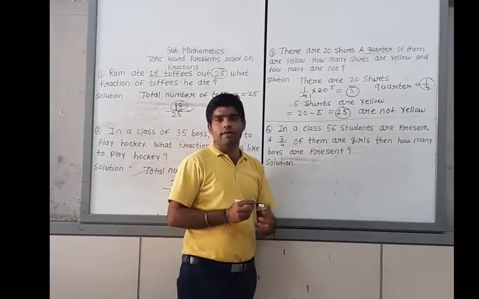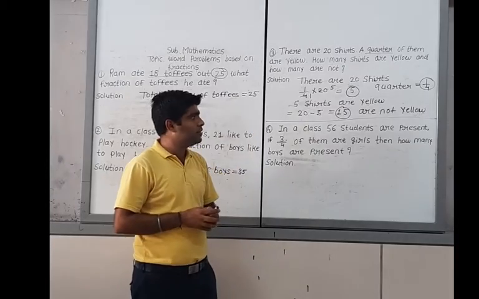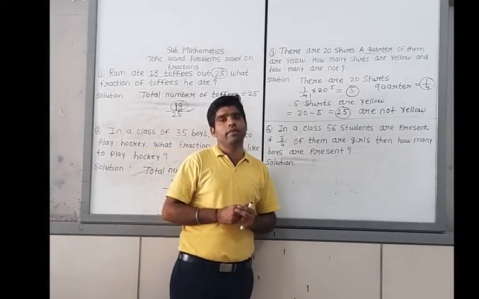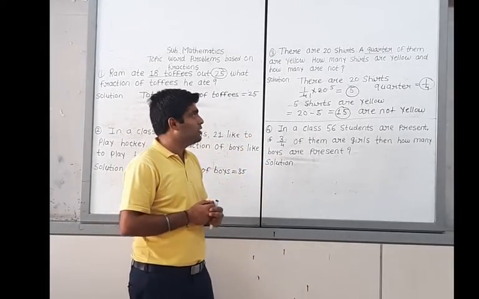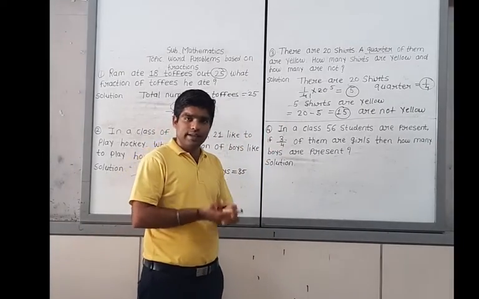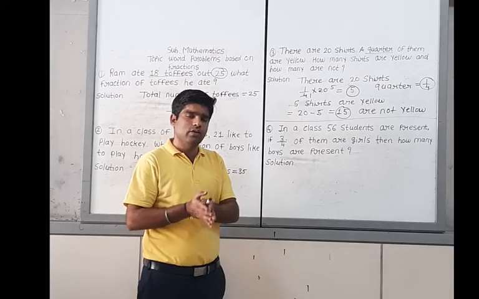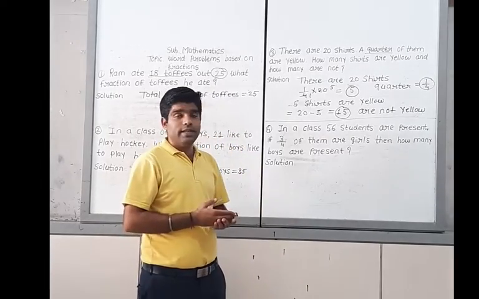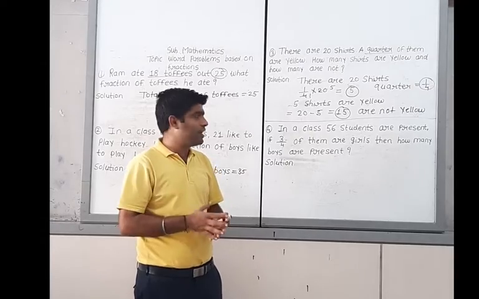Okay, this is the way we have to solve this word problem. This word problem is based on fractions. There are 20 shirts given to you. A quarter of them are yellow. The meaning of a quarter is a 1/4 part. A 1/4 part of 20 is definitely 5.